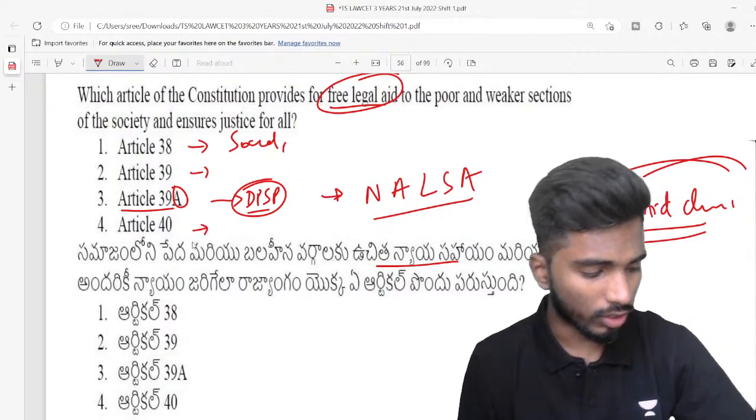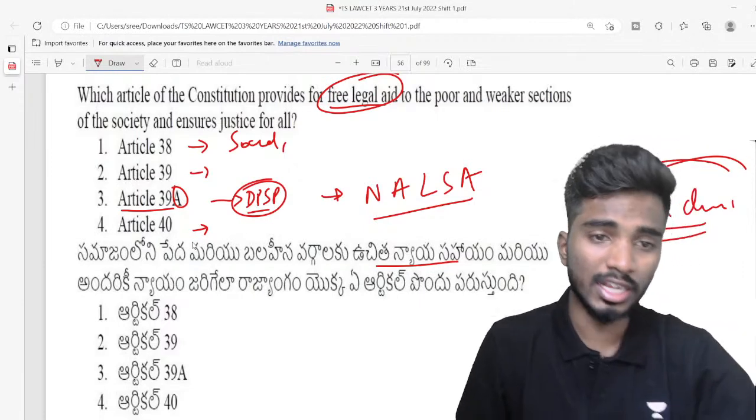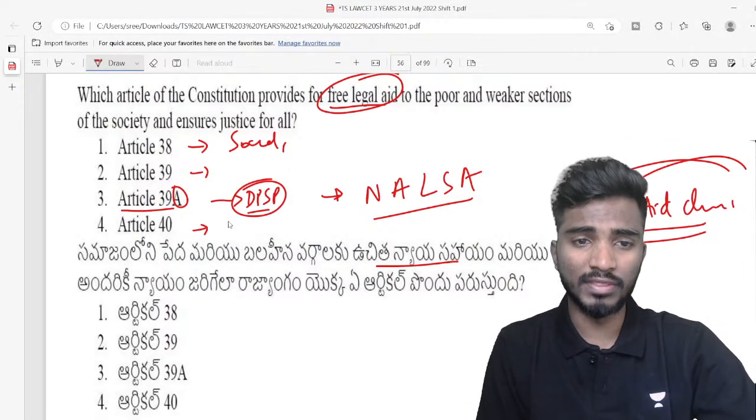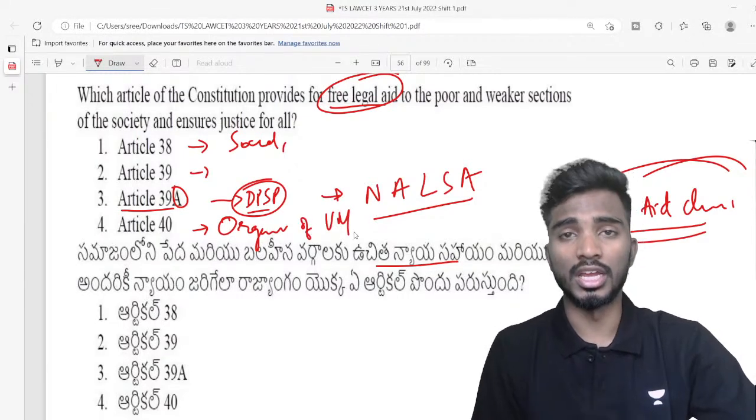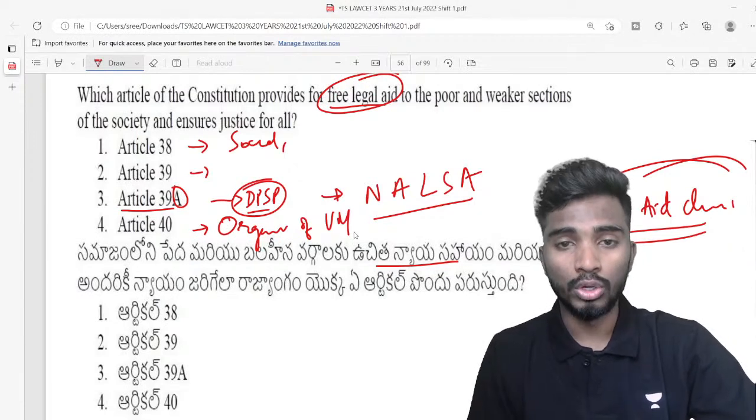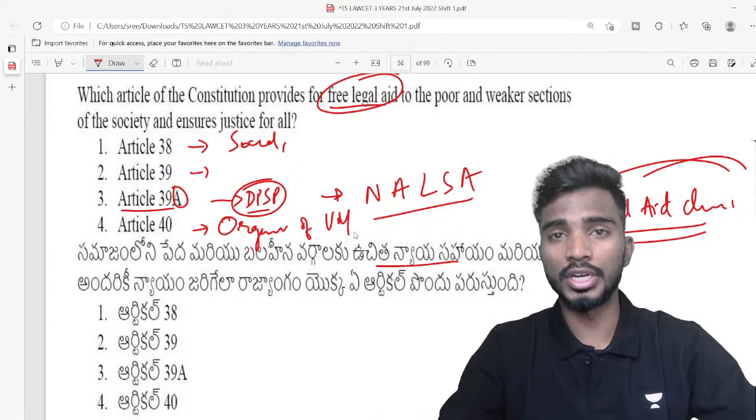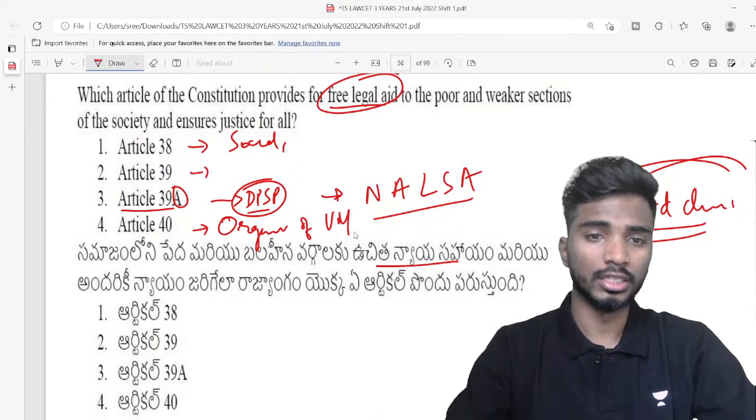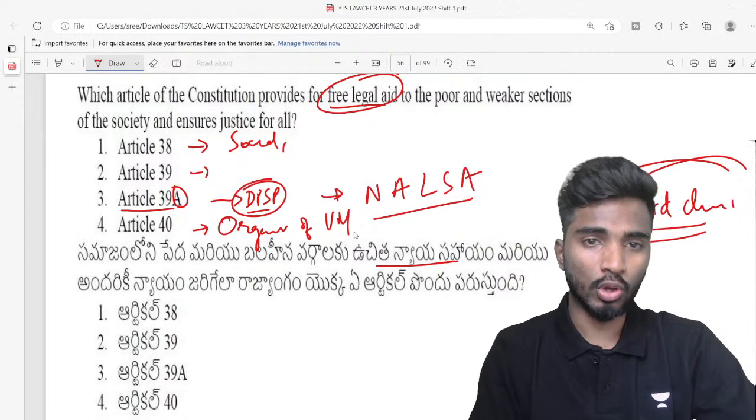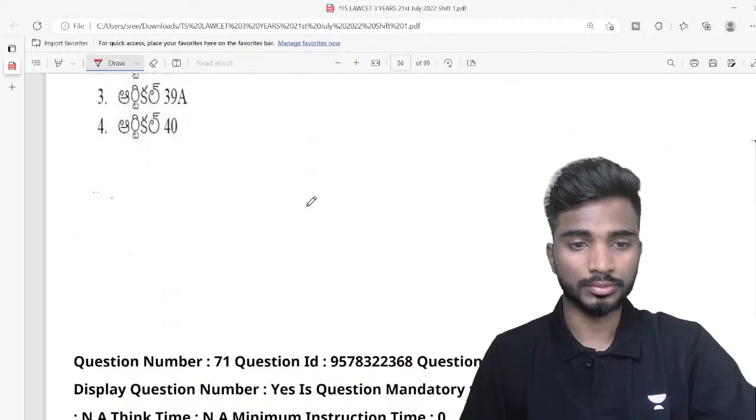And 40 is also a very important article. 40 is a Gandhian DPSP. If somebody can guess what is 40. 40 is a Gandhian DPSP. So it talks about organization of village panchayats. Not only about the organization of village panchayats, but also to give proper powers to the panchayats so that they will function independently and effectively, right? So this is there under DPSP. All the options are from DPSP. So for this particular question, Article 39 option 3 is the right answer.